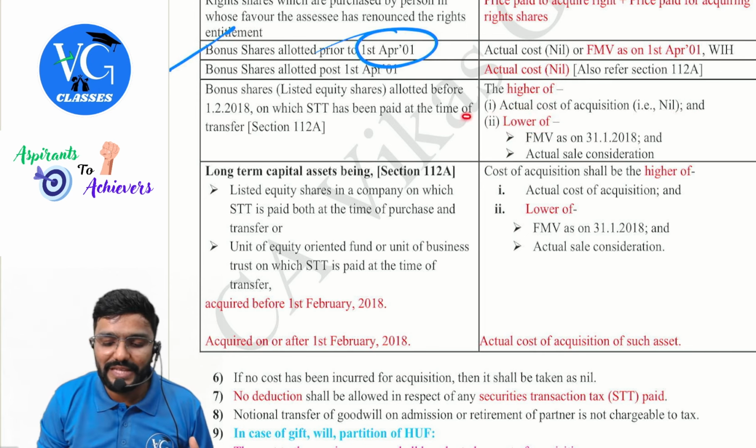Sir, what if I have purchased on or after 1st February 2018? Then claim only actual cost. No higher, no lower, nothing. Only actual cost. Okay, sir.